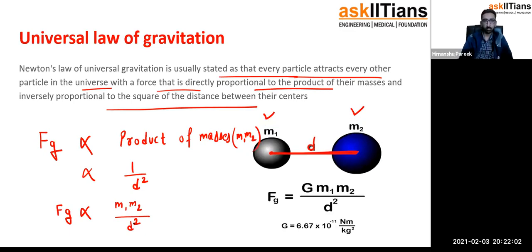So first of all, let us talk about the constant here. The constant which comes into the picture is capital G. When we complete the gravitational law, it becomes G m1 m2 over r squared.